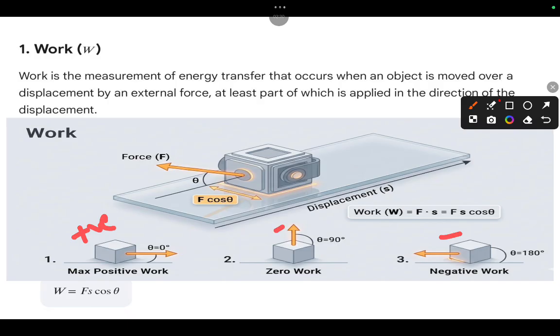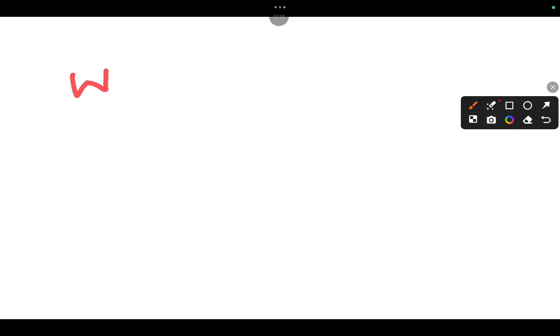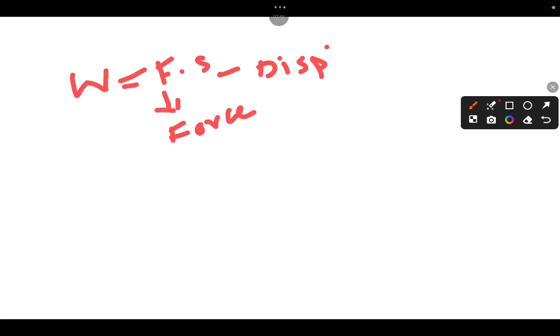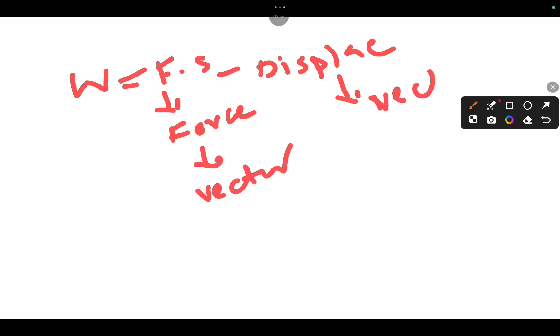So the meaning is the measurement of energy transfer that occurs when an object is moved over a displacement because of an external force. That object is moving, and that we call work. So work W equals F dot S, where F is force and S is displacement. Here force is a vector and displacement is also a vector.